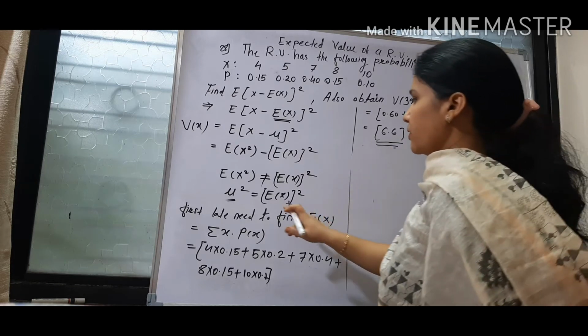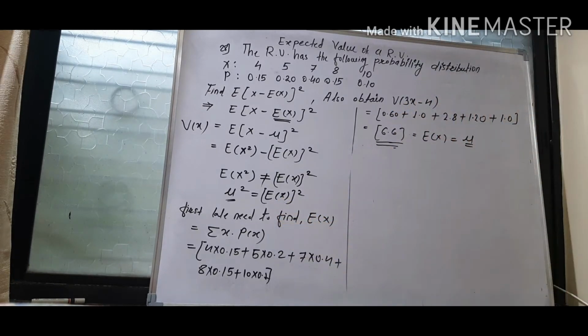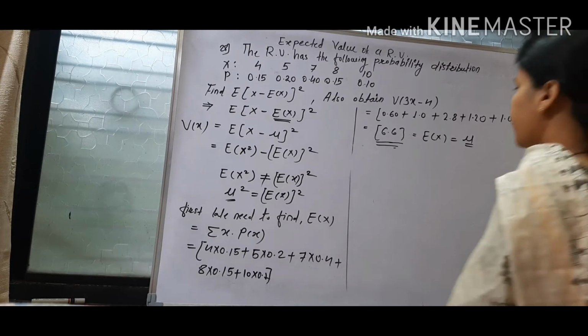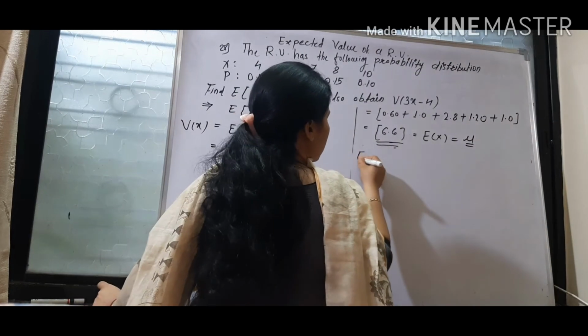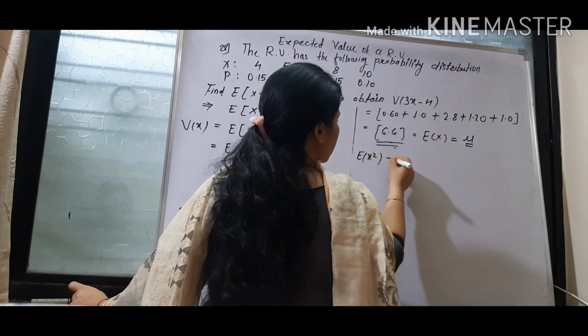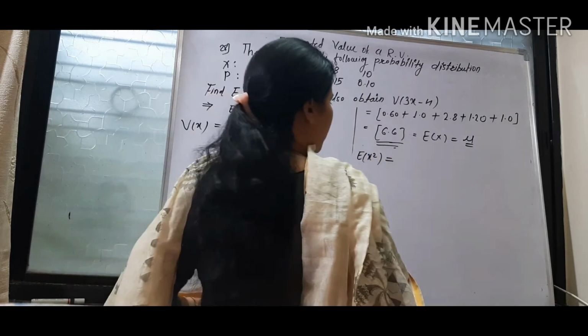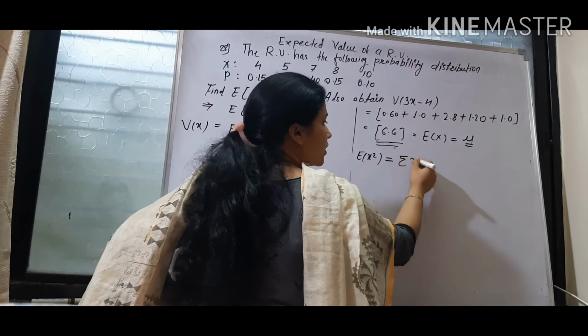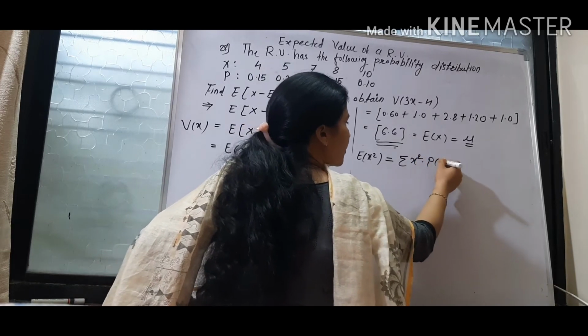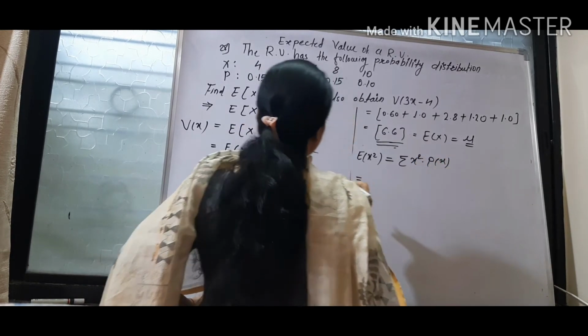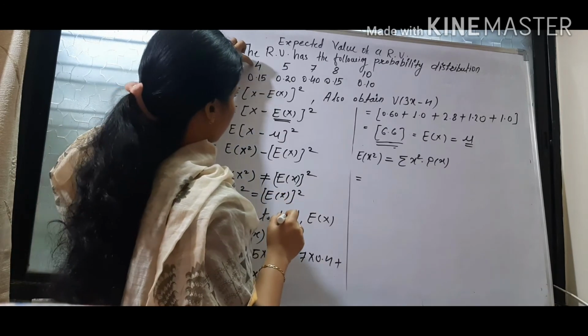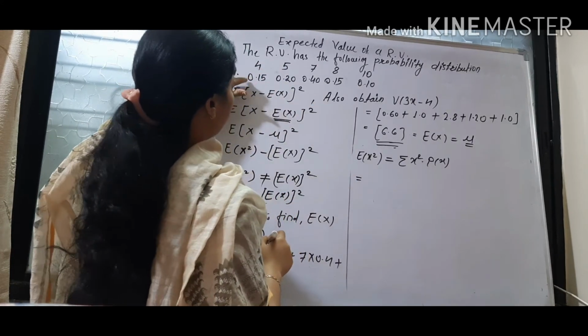Now for variance we need to find next term, expectation of x square. So expectation of x square is equal to, now formula is what? Summation x square into p of x. Now first we have to take square of all x values, then we will multiply it by probability.